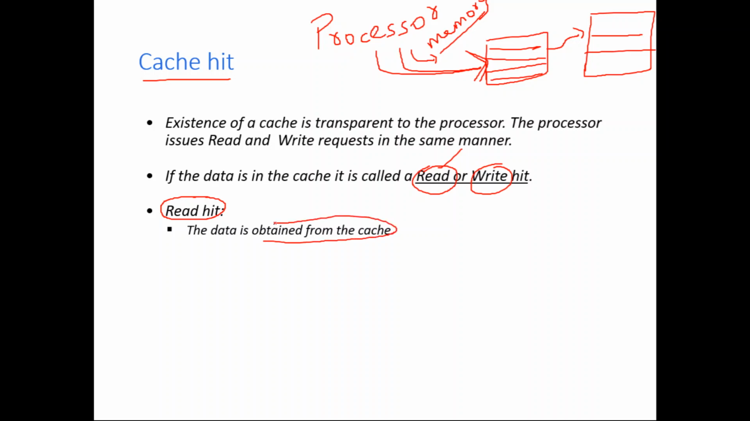Then just read that. You need not go get it from the main memory, because the processor is looking for the data and that data is available in the cache. You directly read it, and the processor can access it very fast because cache memories are high speed memories. So this concept is called a read hit.